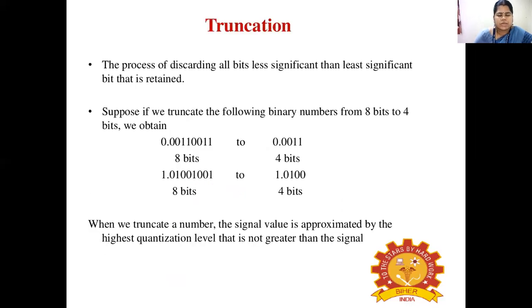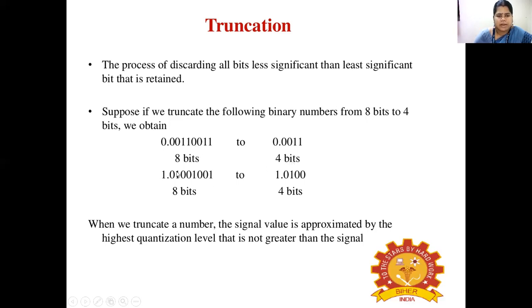Let's see about truncation. It is the process of discarding all bits less significant than the least significant bit that is retained. For example, suppose we truncate the following binary number from 8 bits to 4 bits. Here we have 8 bits, and we are truncating the least significant bits, so the last 4 bits are truncated and we get the remaining 4 bits.